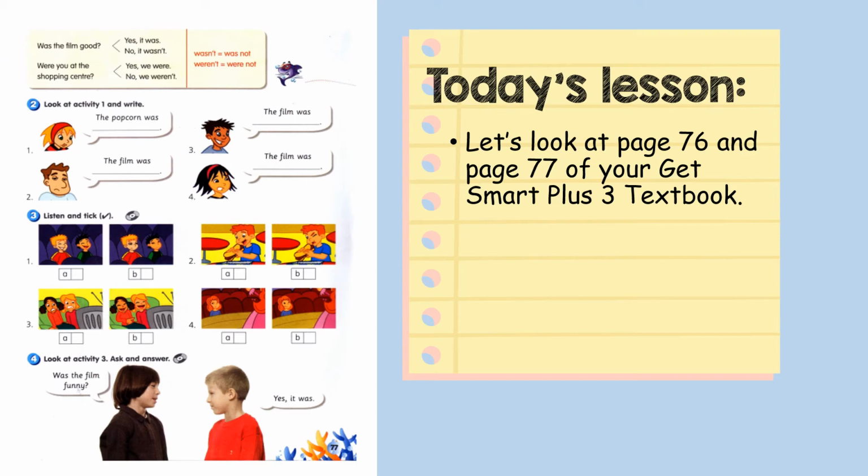Now there are two answers for these questions. Yes and no. Yes, it was. No, it wasn't. Macam yang teacher cakap tadi, was past tense from is. Were past tense from are. Wasn't comes from was not. Weren't comes from were not.